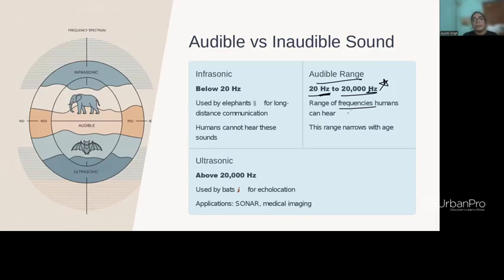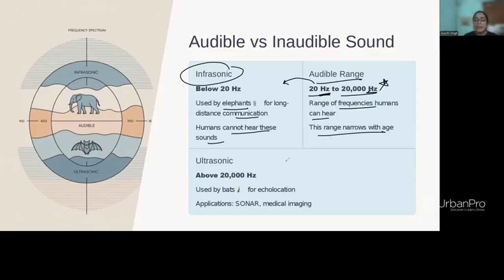Now, the range of frequency humans can hear. If the sound is less than 20 hertz, it is infrasonic, and this is used by elephants for long distance communication. Humans cannot hear these sounds. So see, organisms are talking, but you cannot hear them, and you can't understand them.